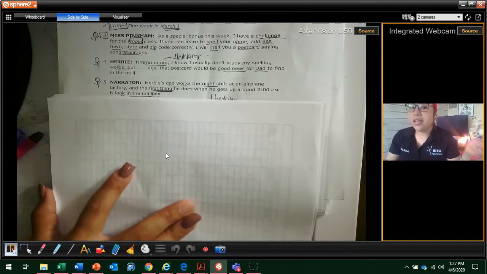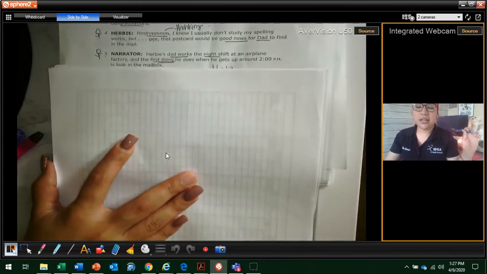Wow, if he's thinking he wants to impress his dad, right? So we can already start inferring. He wants to impress his dad because the first thing his dad does when he wakes up is go and check the mail. Paragraph 6. I can hear him now. I want you to notice those...